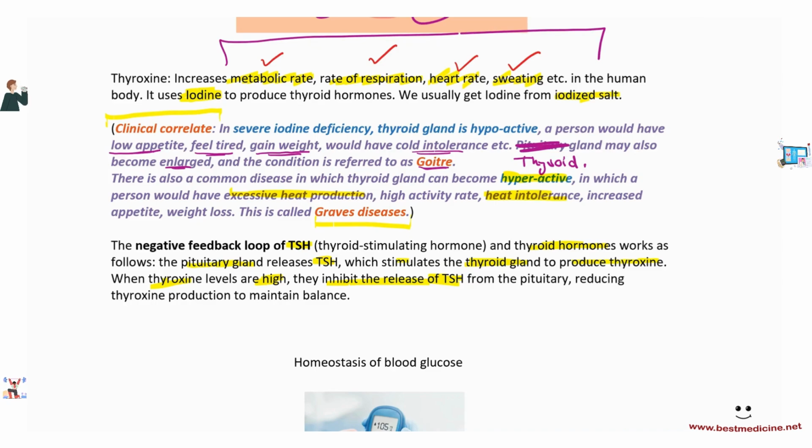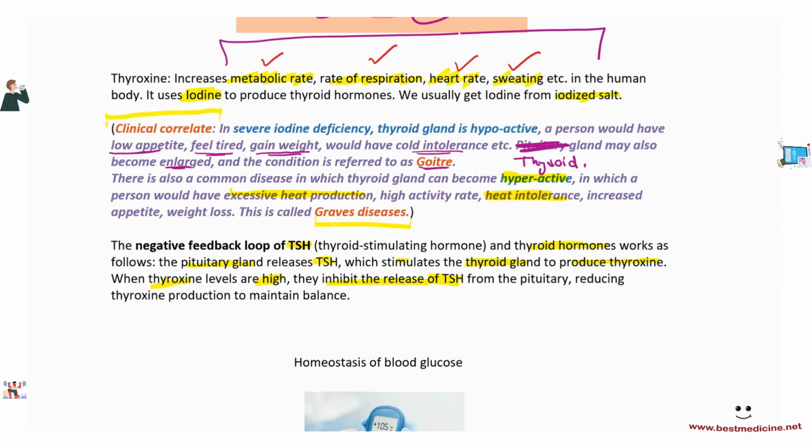Alright, so the next line in our discussion is going to be the pancreas. The pancreas is involved in the homeostasis of blood glucose. Do you remember what homeostasis means? Homeostasis means to regulate the internal environment of the human body. For example, the homeostasis of temperature, homeostasis of blood glucose, homeostasis of blood pressure, etc.